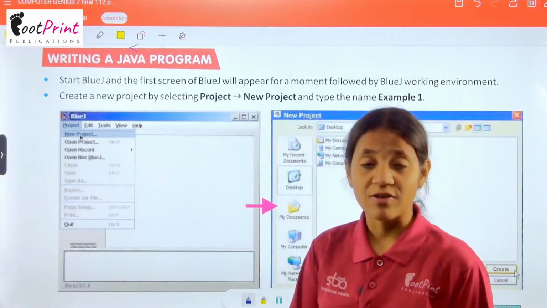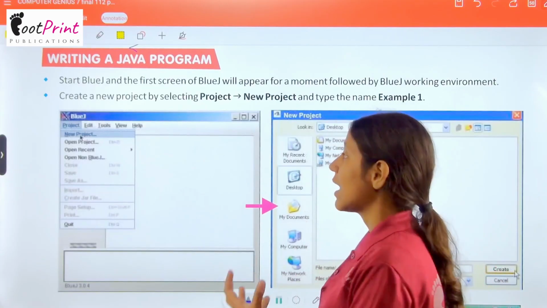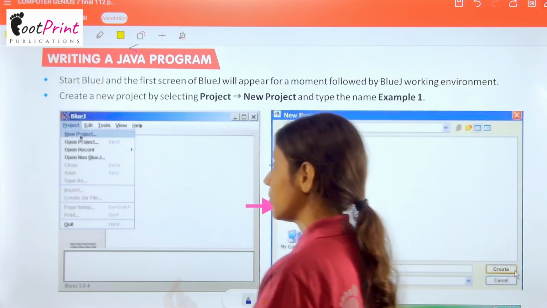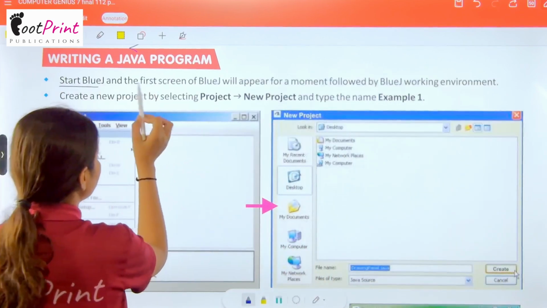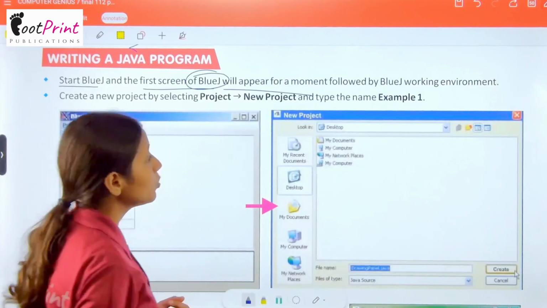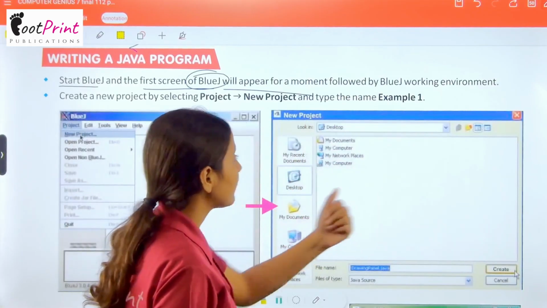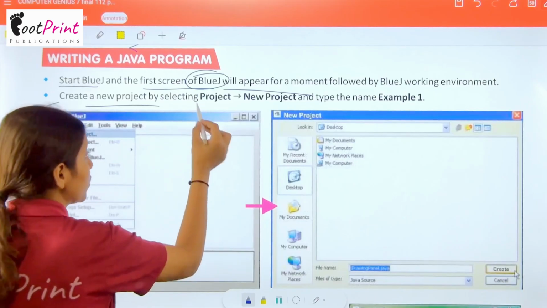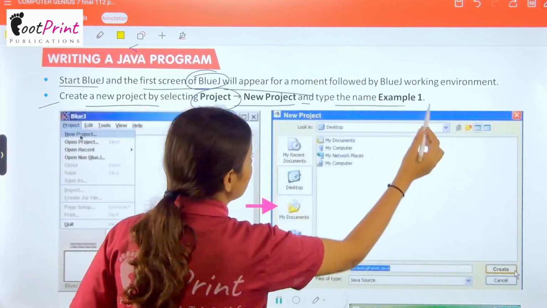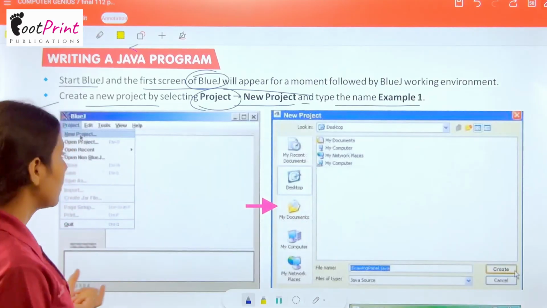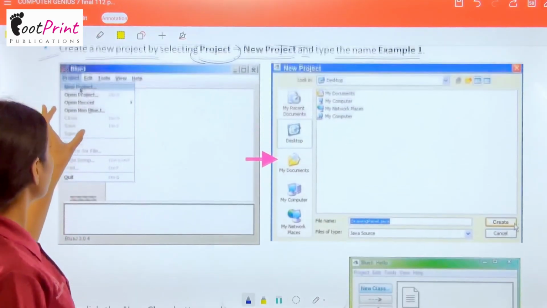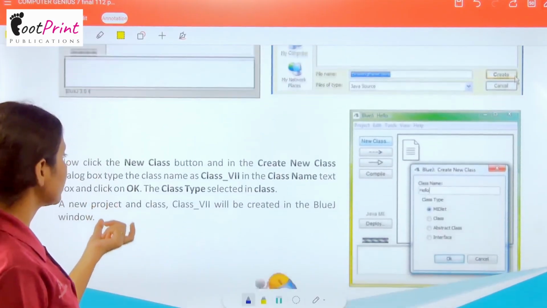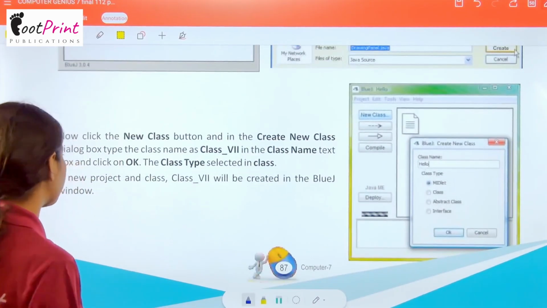Now we have writing a Java program. How do we write a program in Java? So firstly we have to start BlueJ. Let's open BlueJ, and the first screen of BlueJ will appear for a moment, followed by the BlueJ working environment. After that, create a new project by selecting project, then new project, and then type the name, example 1. Okay. यहाँ पे आपको जाके project पे, then new project, and then you have to write here the name, and then you can say that आपने start कर दिया है program.